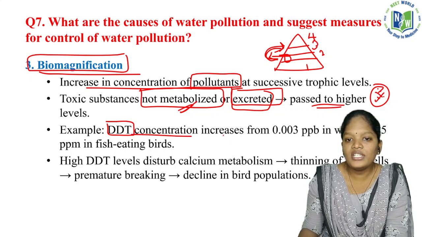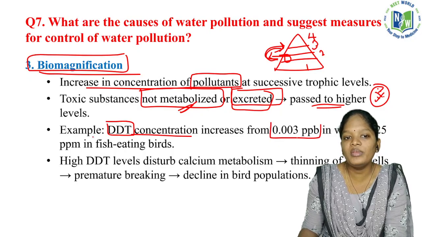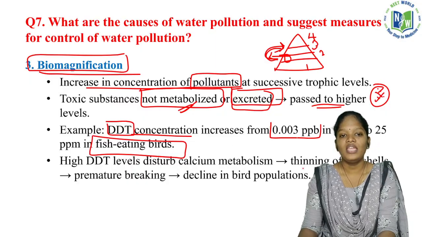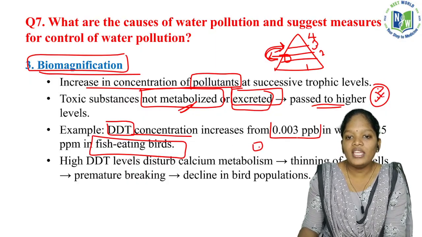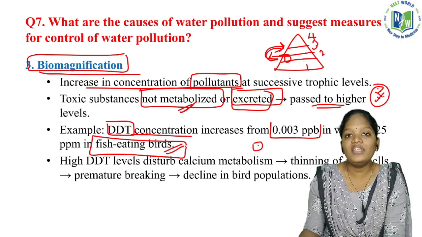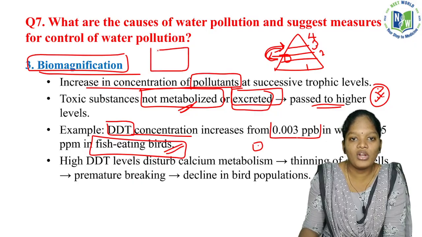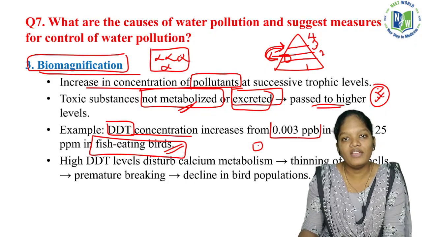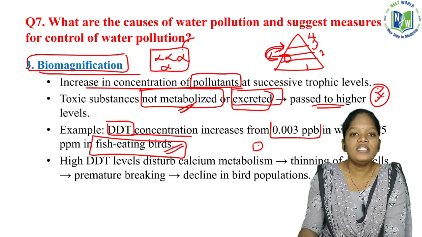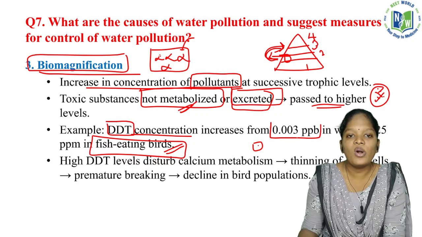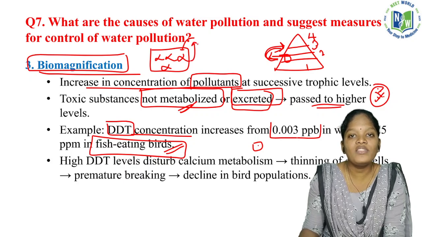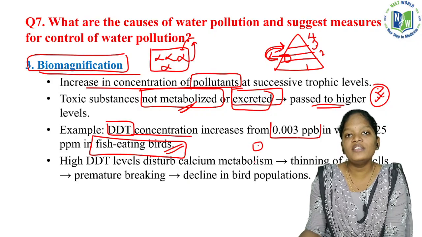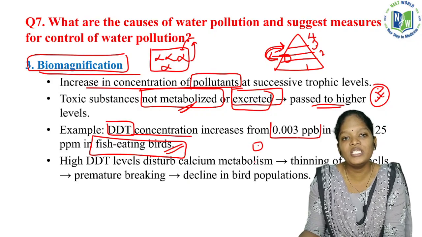See, DDT concentration increases from 0.3 ppb in water to 25 ppm in fish-eating birds. Whenever it is in the fish, the concentration will be very low. Fish-eating birds will eat many. Consider this as a water body. Many small fishes are present here, and in all their bodies heavy metals are mixed. Consider a bird eating all these fishes, so all the toxic materials will enter the body of this particular bird. Obviously the concentration of the toxic materials is also higher in the birds when compared to the body of the fish.